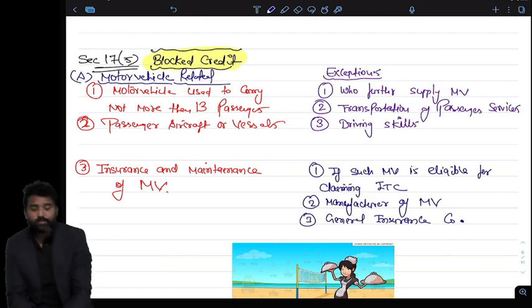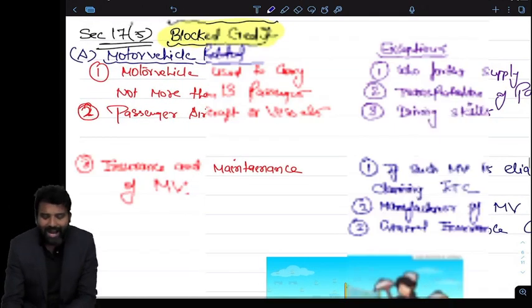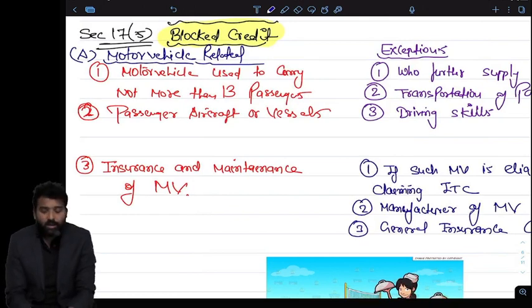So now the credit is blocked, first of all, for cars. What exactly is written? Motor vehicle used to carry not more than 13 passengers. So cars, MUVs, SUVs, passenger cars, passenger SUVs, passenger MUVs, I cannot claim credit on those. So if I am buying a car for my business, it is blocked. Bikes are also covered because they have a capacity of less than 13 passengers. All the motor vehicles which have a capacity of less than 13 passengers are blocked.